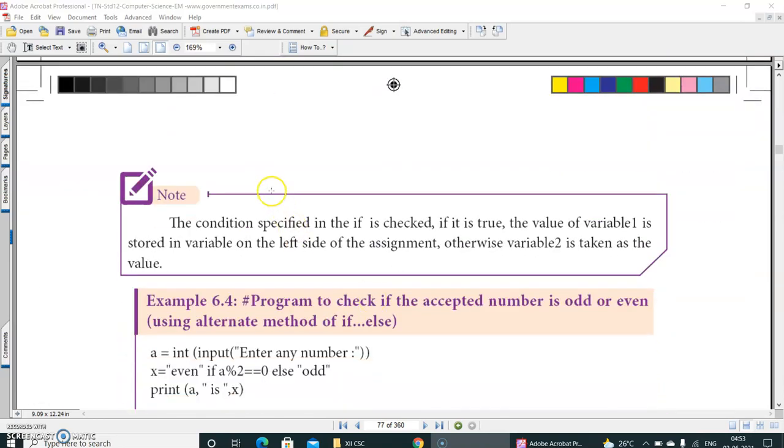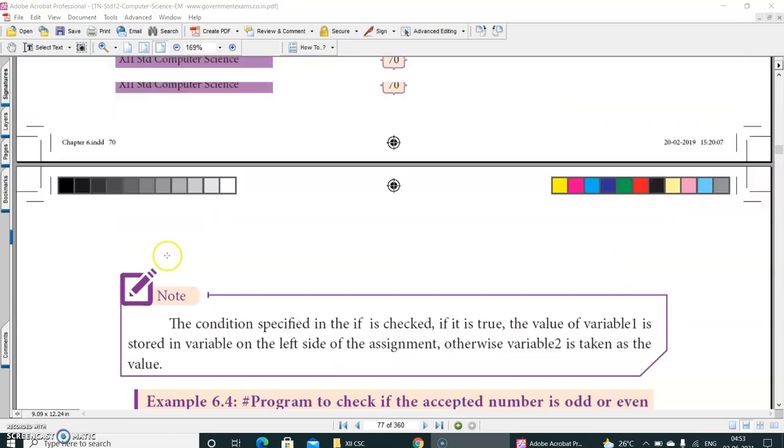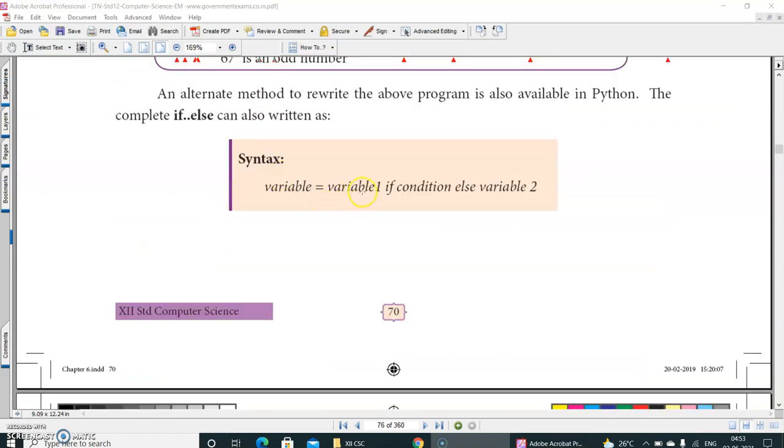So the condition specified in the if is checked. If it is true, the value of variable 1 is stored in the variable on the left side of the assignment. Otherwise, variable 2 is taken as the value. If the condition is true, variable 1 will be taken. If the condition is false, variable 2 will be taken.